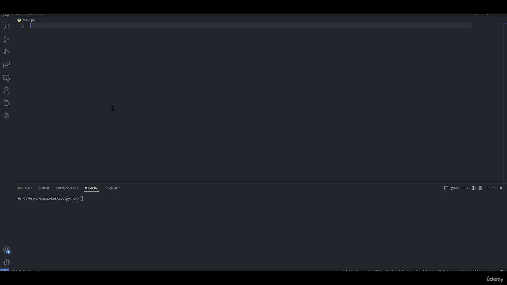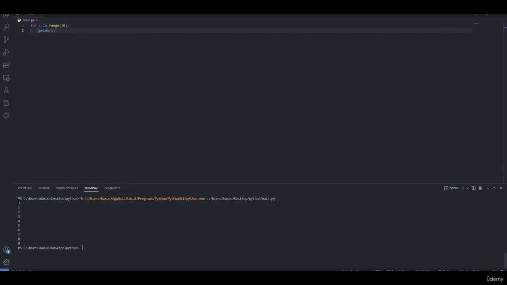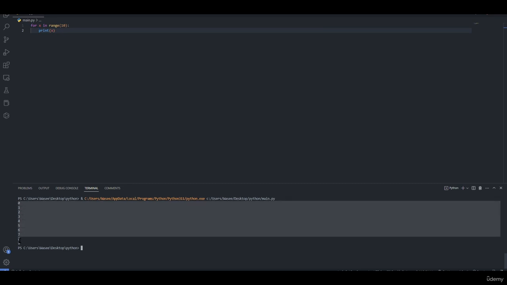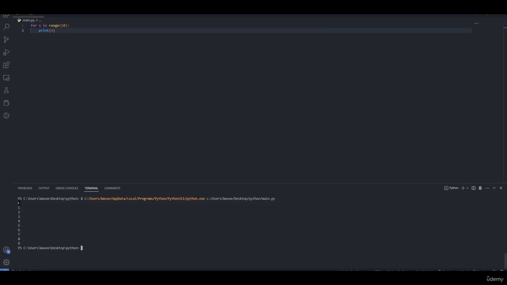Another way to use a for loop is by specifying a range for it. When it reaches the range, it will stop. For example, for x in range 10, print x. We can see that x is printed out 10 different times, since we start from 0 in Python.